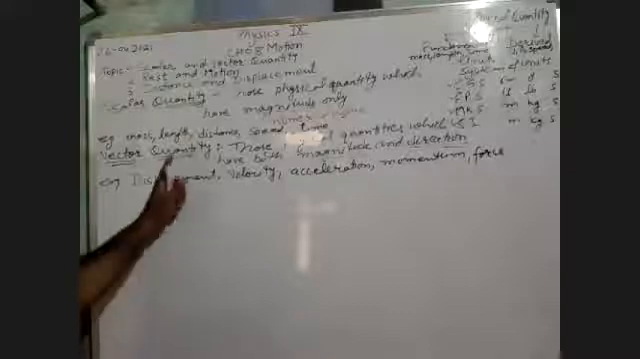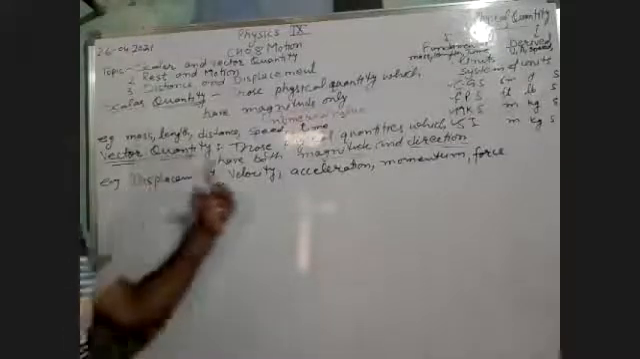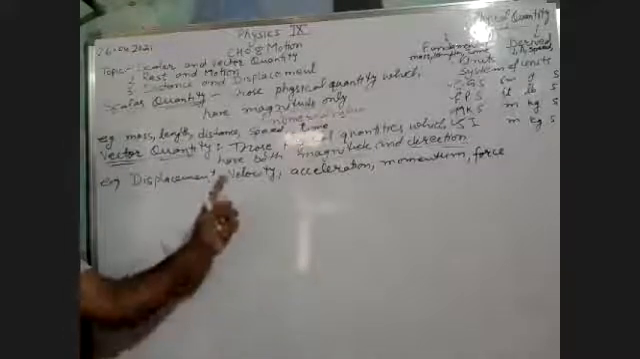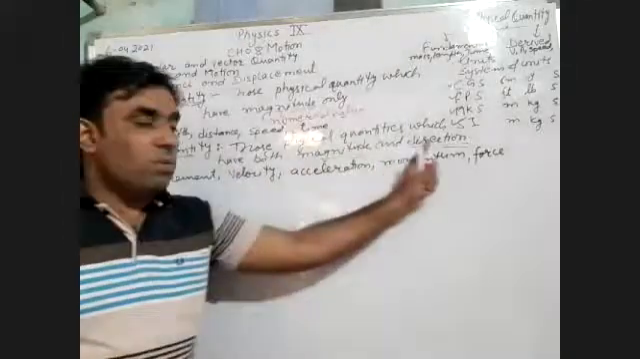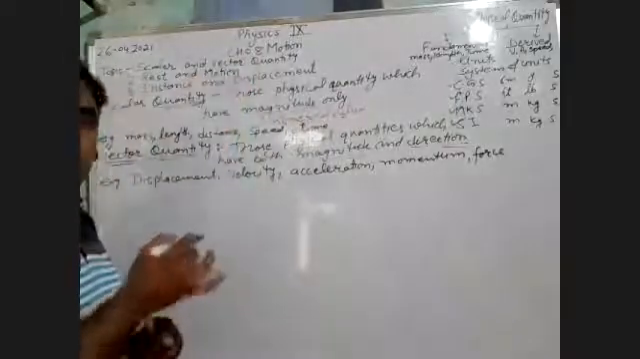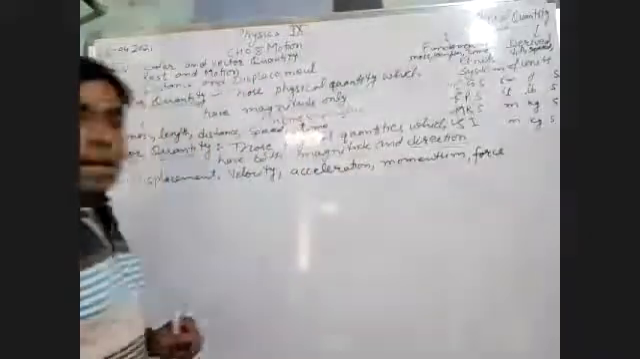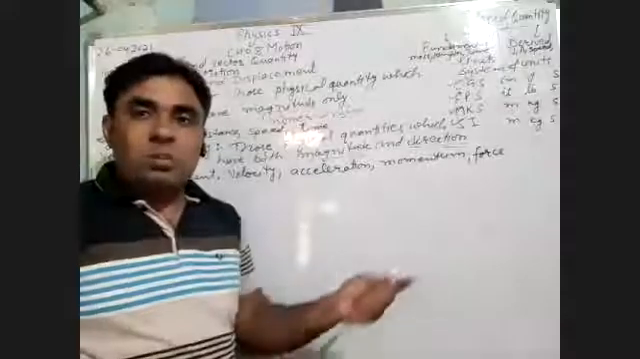So what are vector quantities? Those quantities which have both magnitude as well as direction. So magnitude means numerical value, and direction means any particular direction, north, south, east, west.